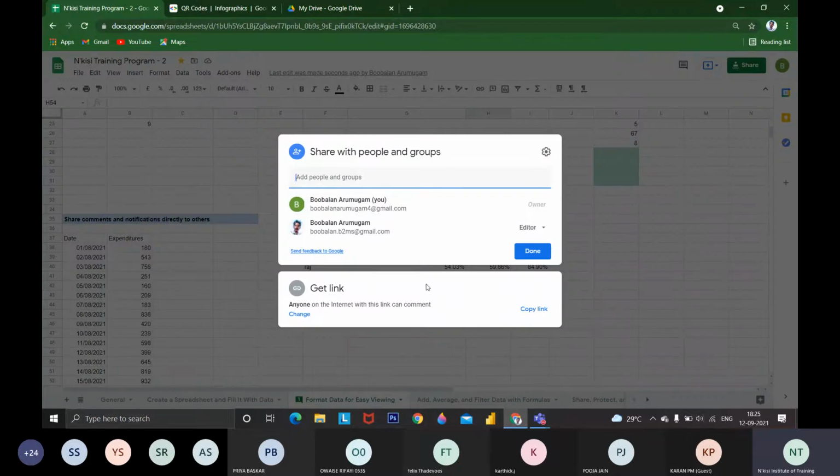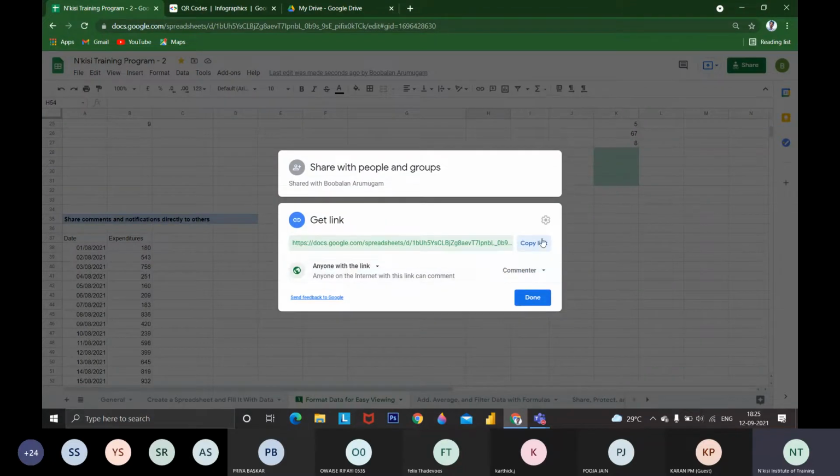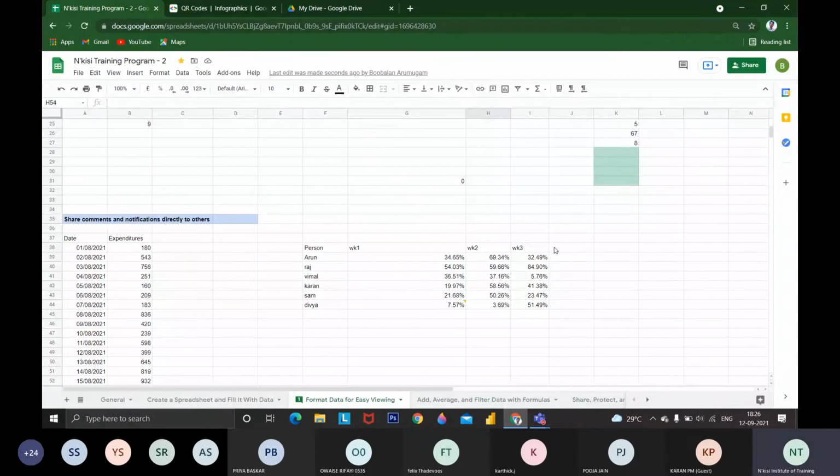You have to do these things, and if you want no one outside the organization to view this file, we can change it to restricted. Whoever the person is, they will not be able to view the file by any means. If I'm restricting this document, anyone from outside our organization, using any other mail ID, won't be able to access the document. If I am sharing with a specific mail ID, they have to use that specific mail ID to access this document.